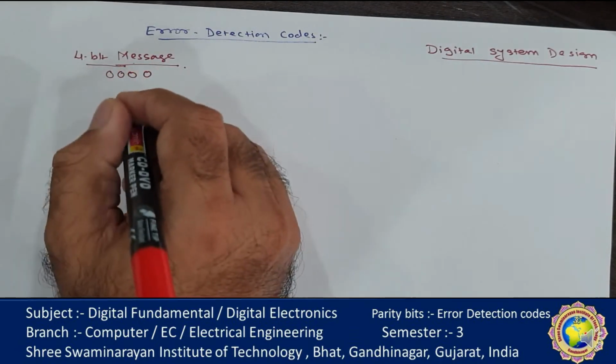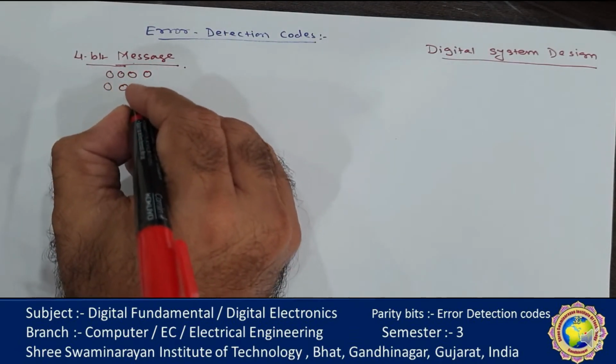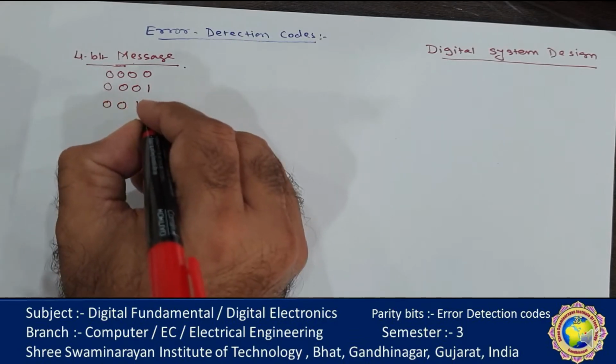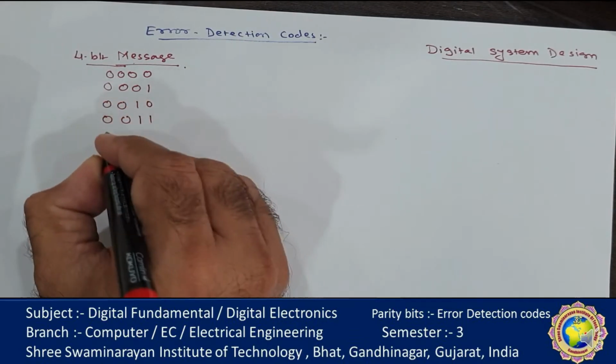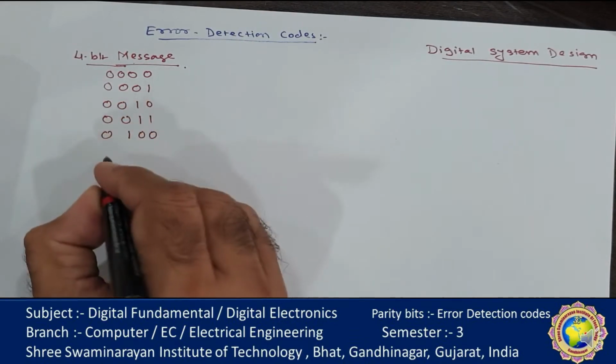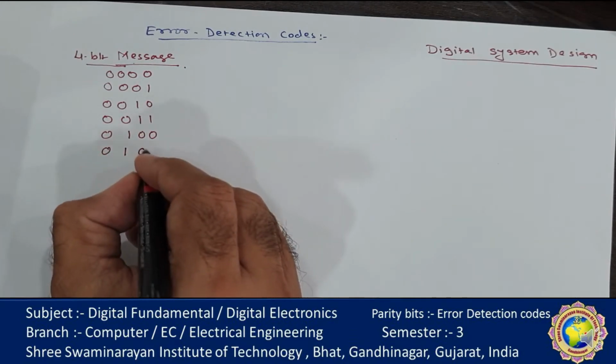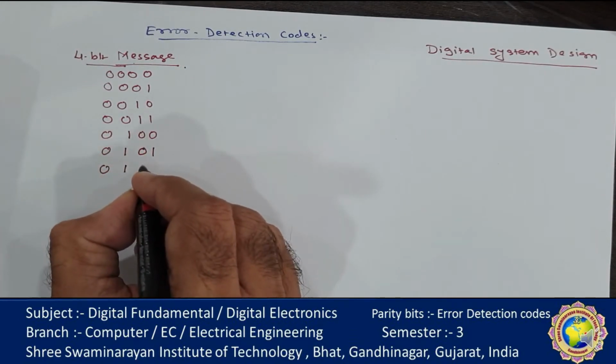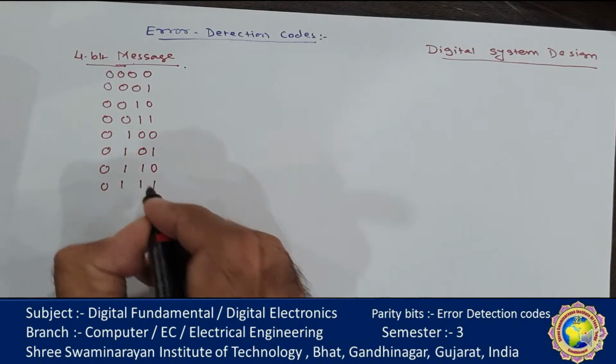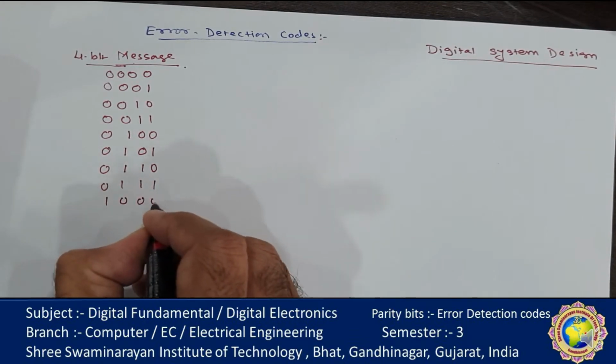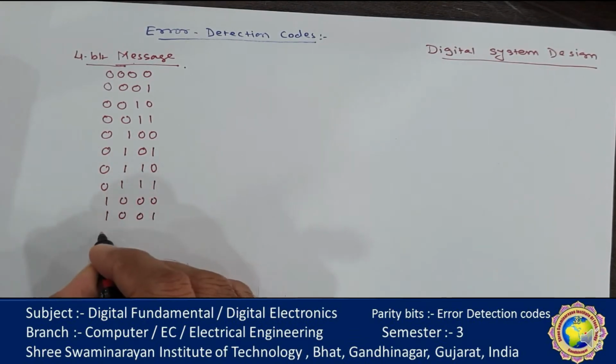As we know, 16 combinations are possible, because only two values 0 and 1 are possible. So 4 bits contain 16 combinations.